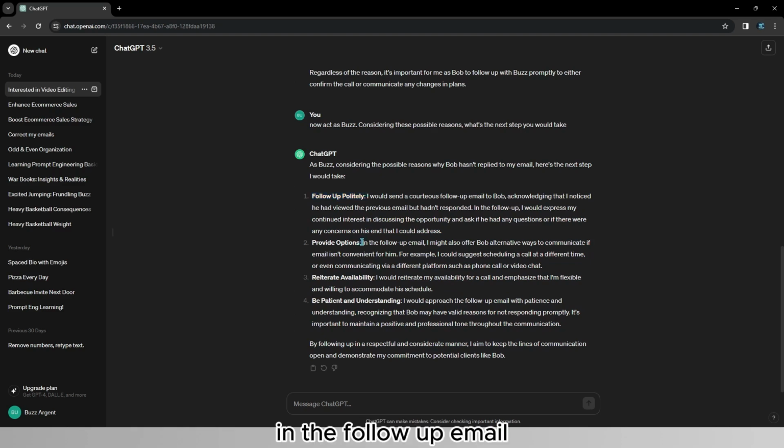In the follow-up email, it would also offer alternative ways to communicate if email isn't convenient for him. For example, I could suggest scheduling a call at a different time or even communicating via a different platform, such as phone call or video chat. And I would also be patient and understand that maybe he has a valid reason for not responding.